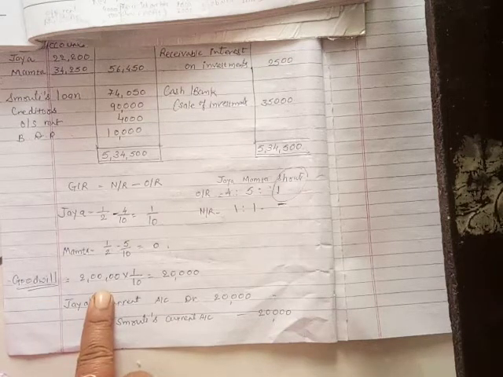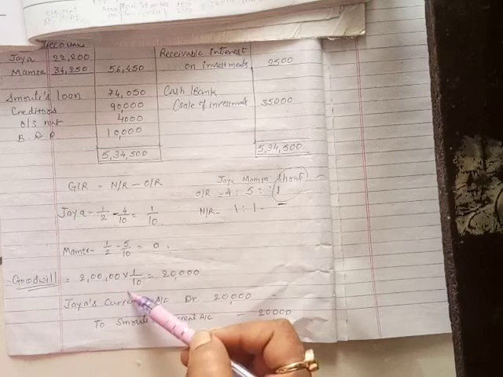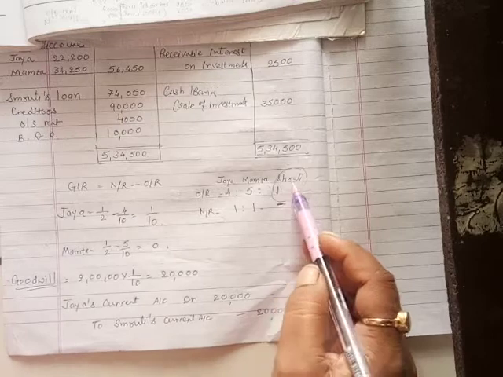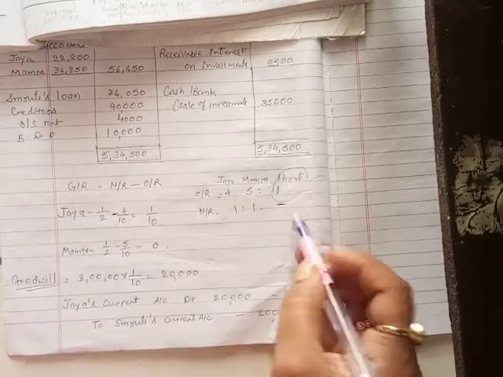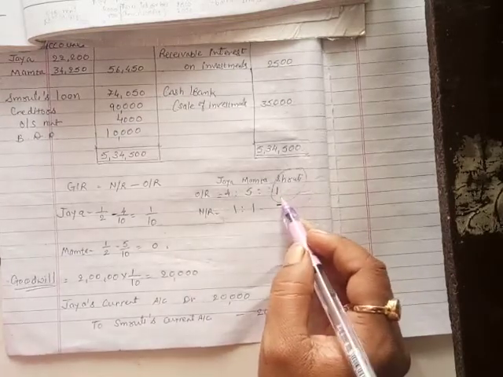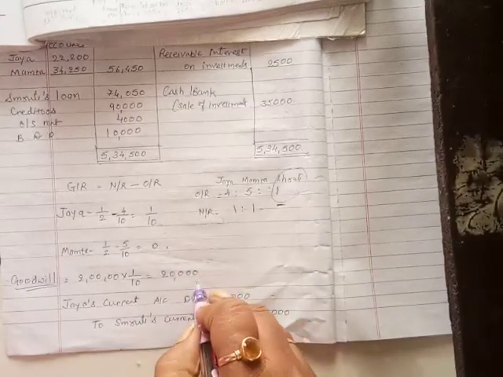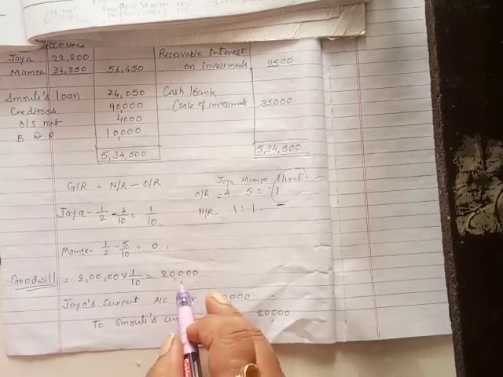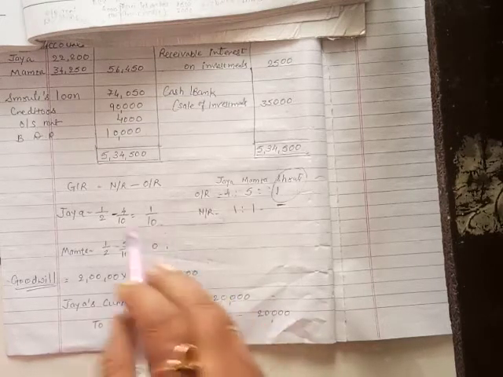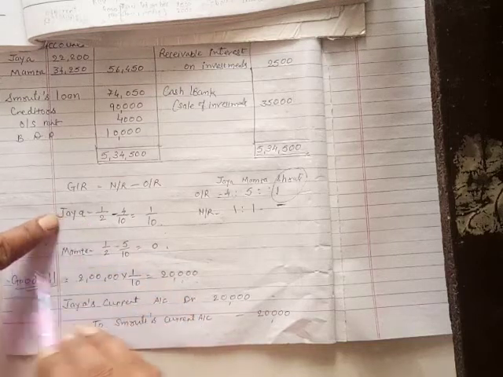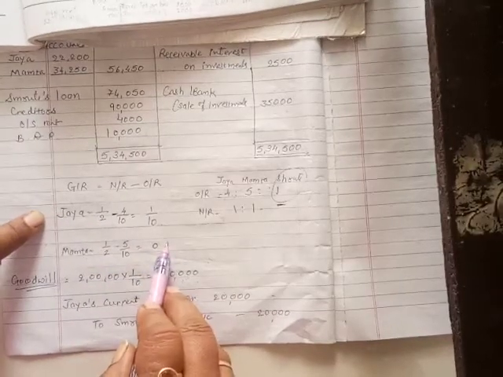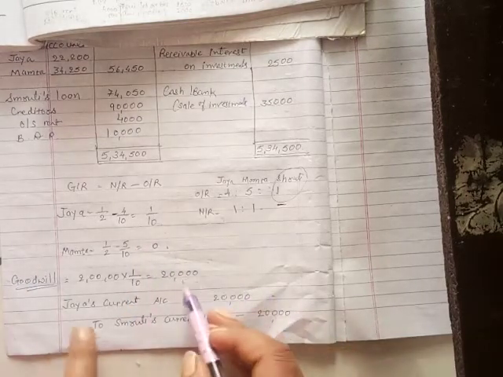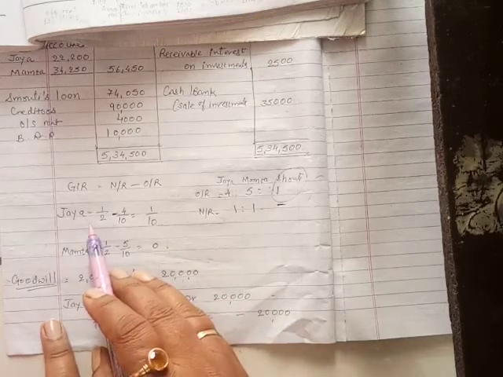Firm's goodwill is valued at rupees 2 lakhs. Now here Smruti's share is 1/10. Smruti is retiring, so we will calculate her goodwill only. So Smruti's share is 1/10. So 20,000 comes. So goodwill of Smruti is 20,000. Now the whole 20,000 will be received by Jaya only. Why? Because Mamta is neither gaining nor sacrificing. So Mamta's share is 0. So the whole 20,000 will be received by Jaya only.